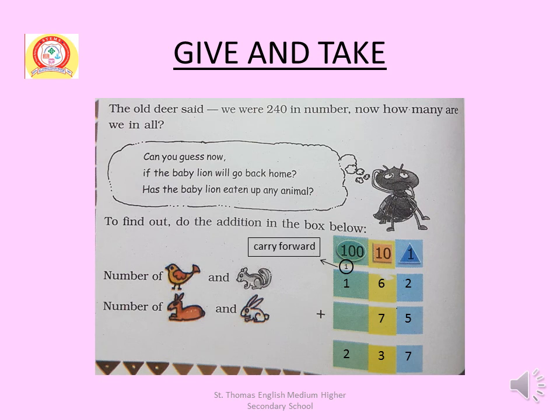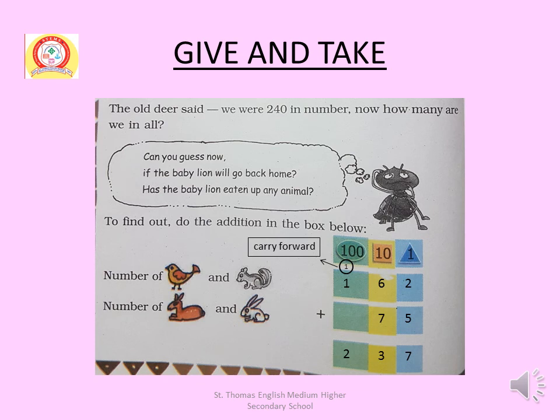The old deer said we were 240 in number. Now, how many are we in all? Let us check. To find that, we have to add 162 and 75.